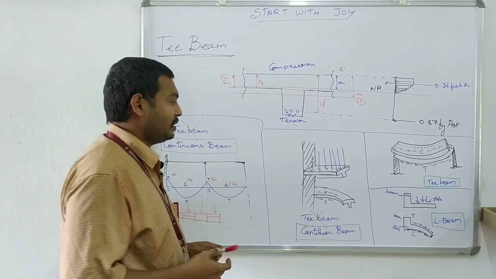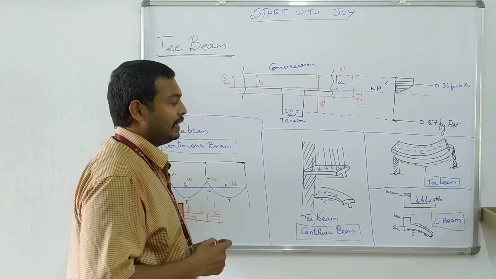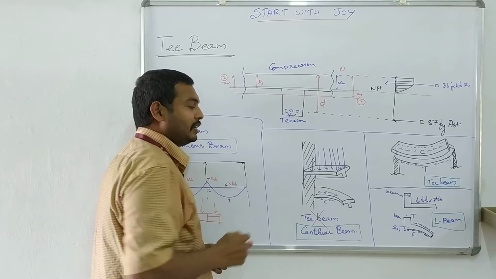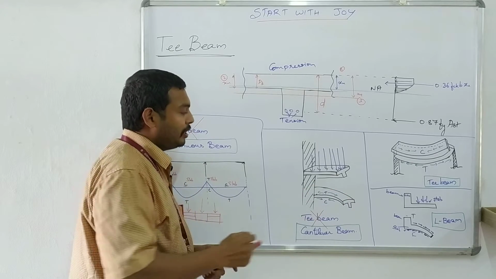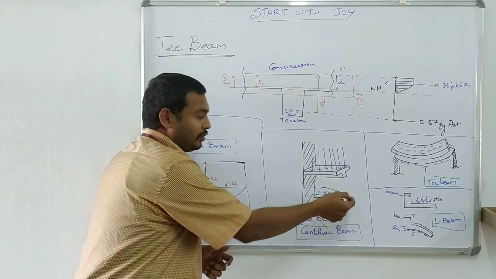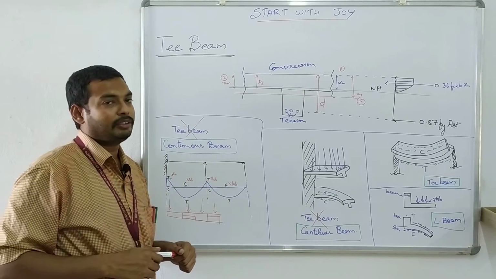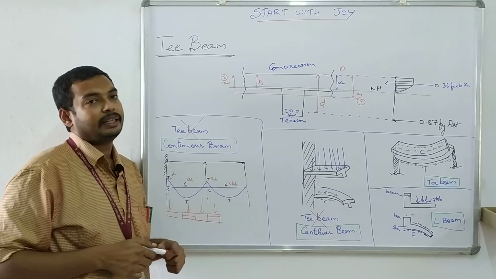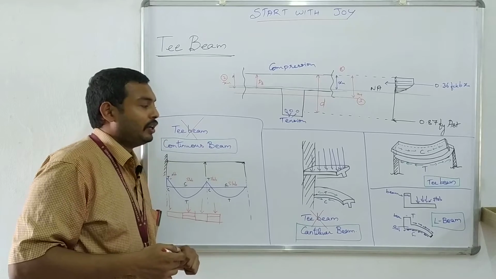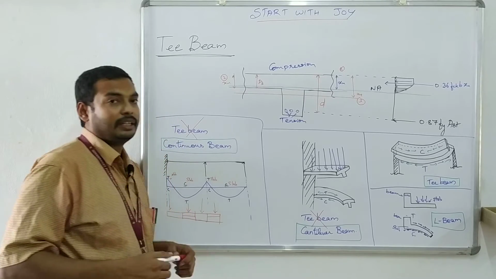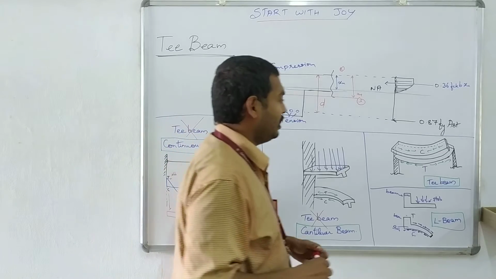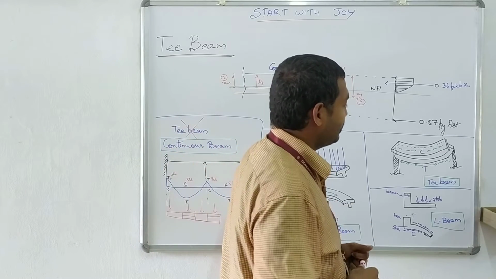Next, another one is a cantilever beam. In a cantilever beam, if you are going to apply a load, you will be getting a tension stress over the slab, and compressive stress will be below the neutral axis. So the web portion will be getting compression and the slab portion will be getting tension. So this case also we cannot use as a T-beam. So we are going to design it as a cantilever beam, which is a singly reinforced rectangular beam or a doubly reinforced rectangular beam, and which cannot be considered as a T-beam.